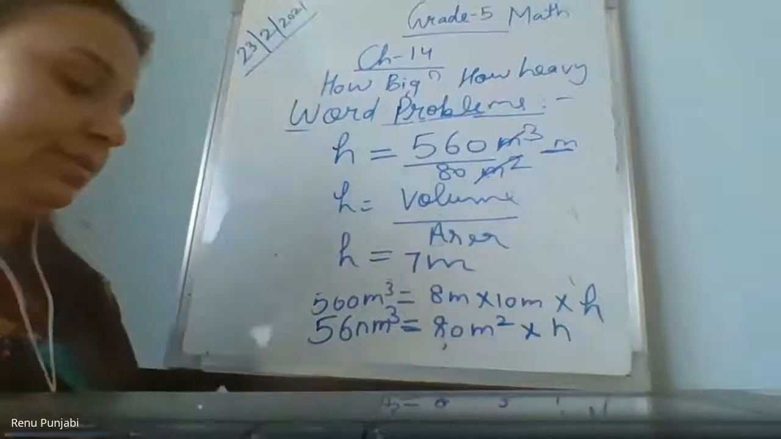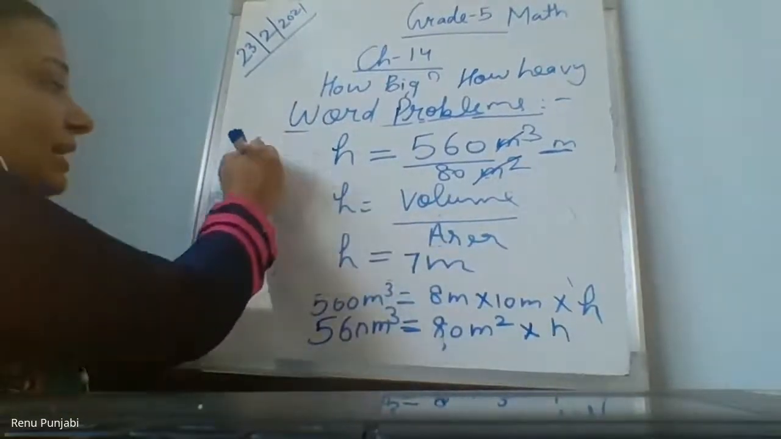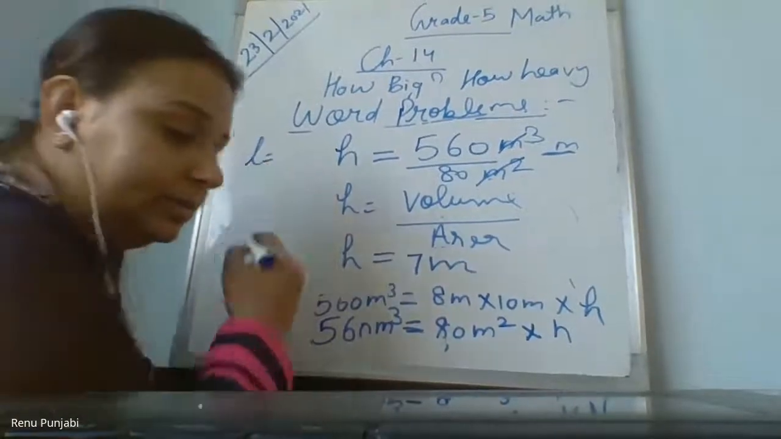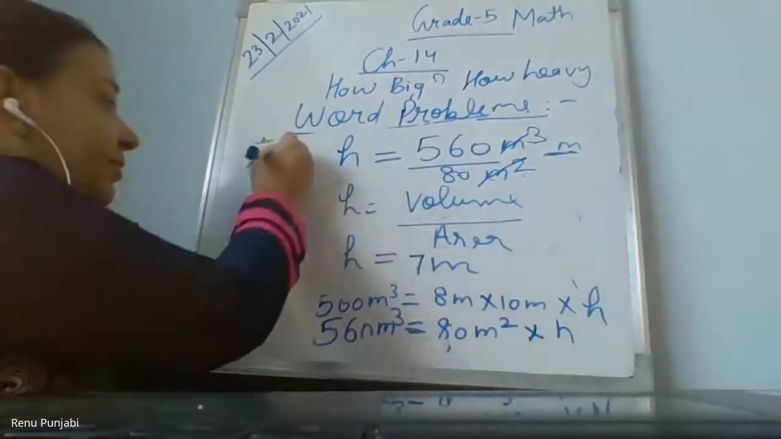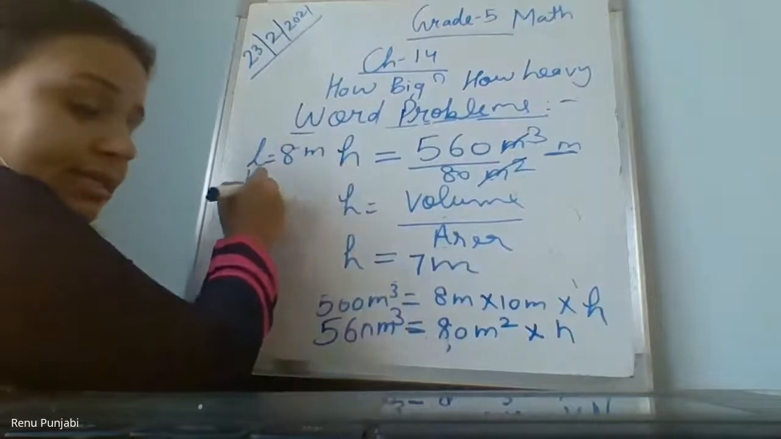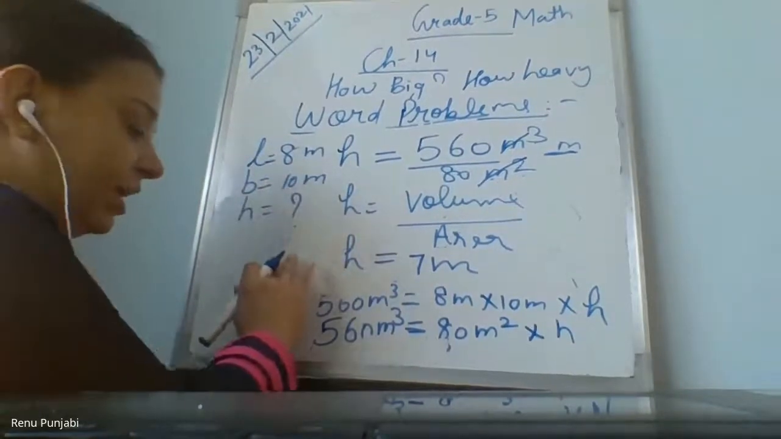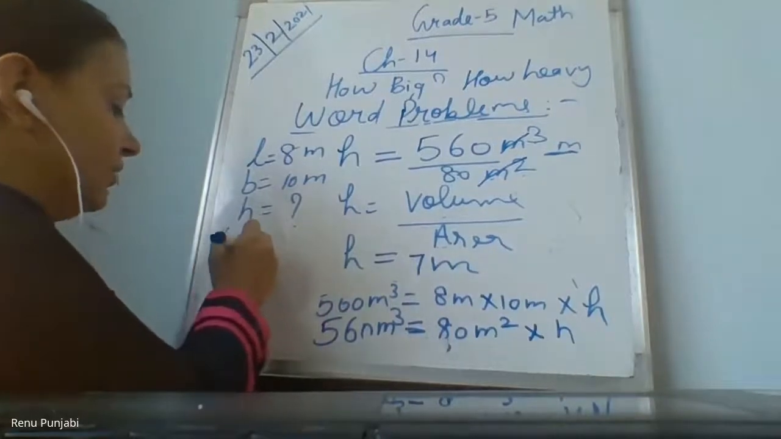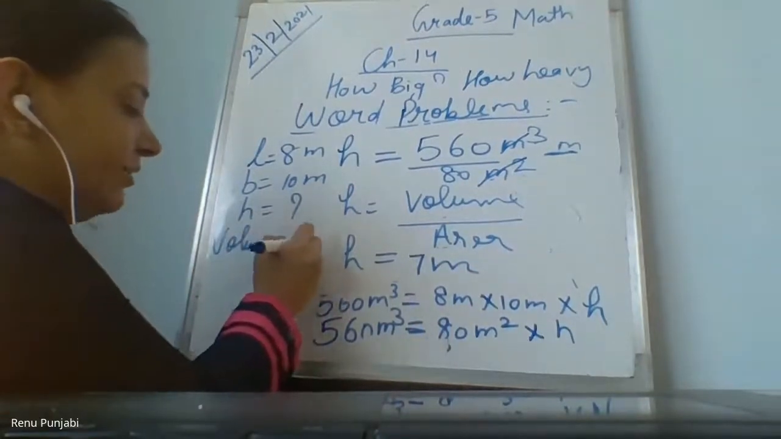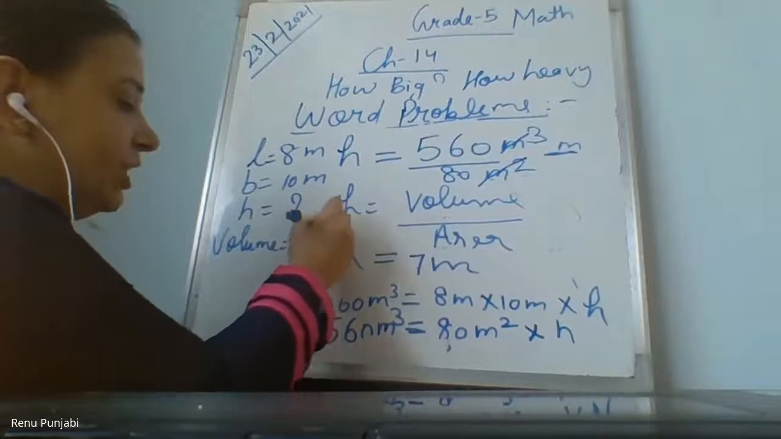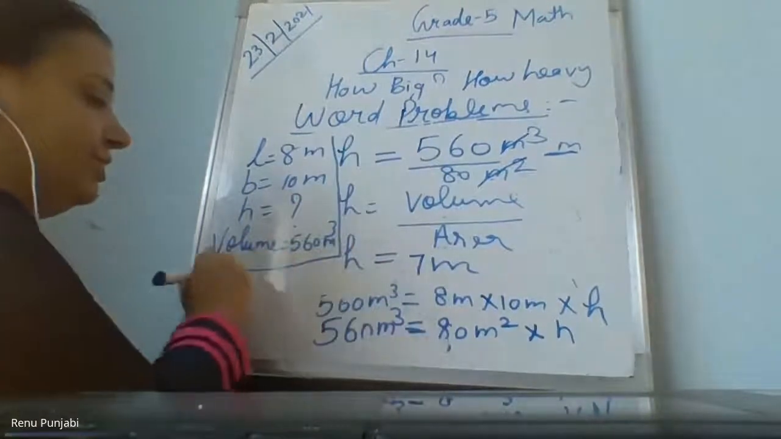Now, ma'am, you have to write this. Yes, please write. I'm giving you length here. Length is 8 meter. Breadth is 10 meter. Height is question mark, not given. Volume is given, that is 560 meter cube. This is the information given to you.